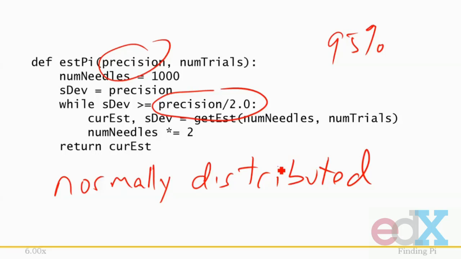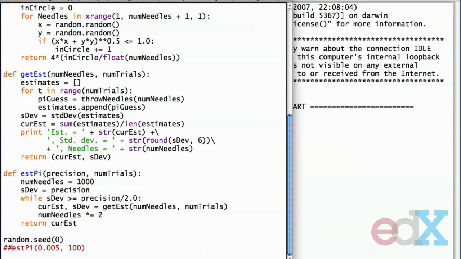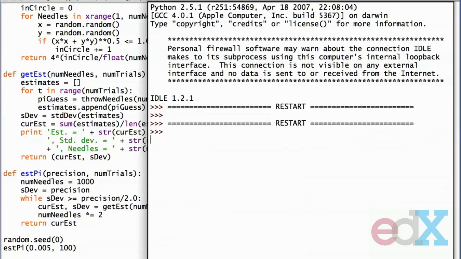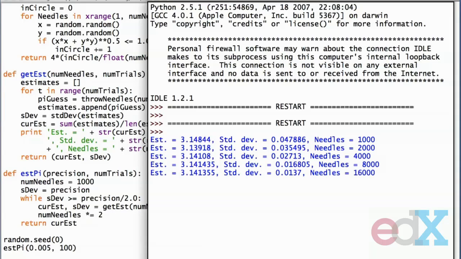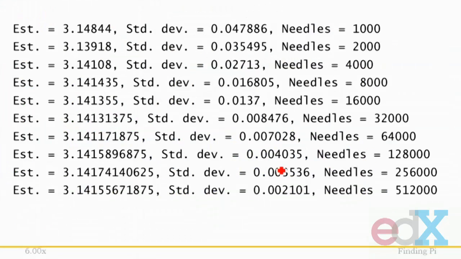All right, let's go run this and see what we get. So it starts off pretty quickly, generating some estimates of pi. But notice that I'm doubling the number of needles each time, which means it's going to double the amount of time required to get an estimate each time. And so we can see that it's perceptibly slowing down. Rather than make you sit here and watch it, I've run this in advance. That's why I set random.seed to 0, so I'd know what results I was going to get,